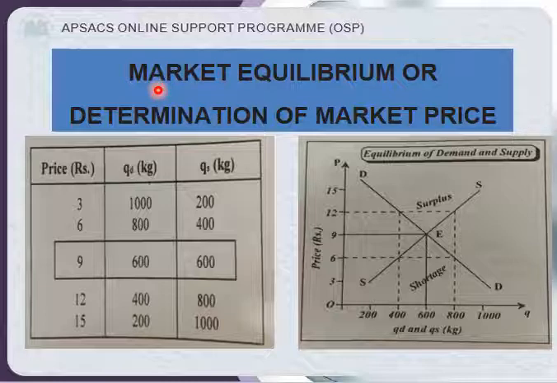But first of all, I have one question for you, class. You tell, if there will be more demand and less supply, what will be the effect on price? You tell, please. Yes, class, you can observe in the Ramzan, when there is more demand of the fruits and less supply, then price will be increasing.